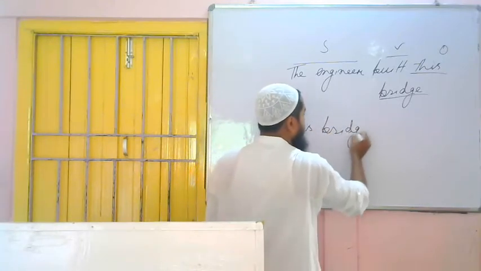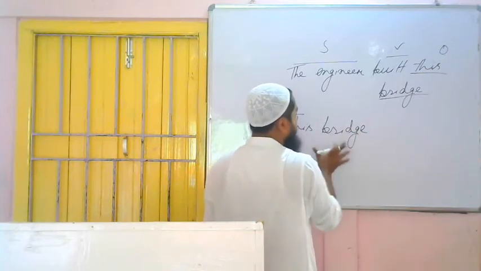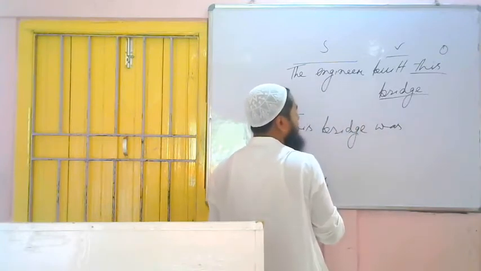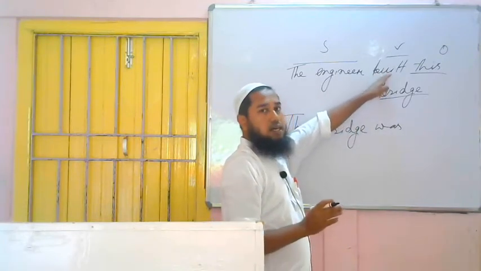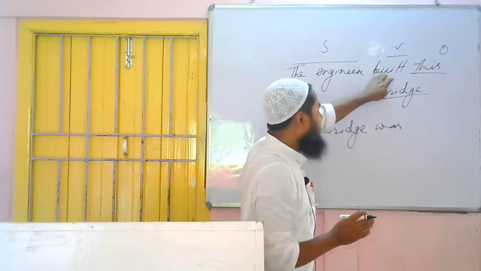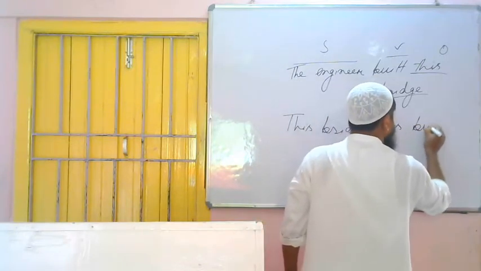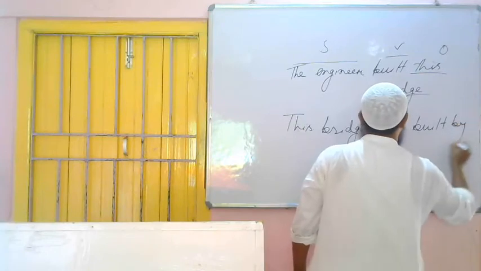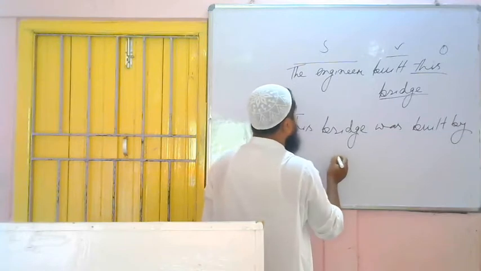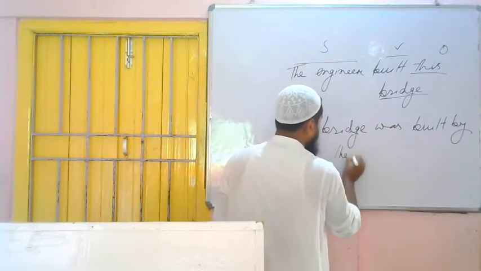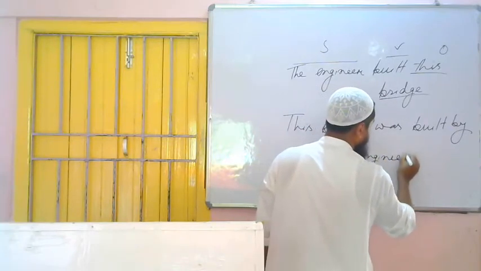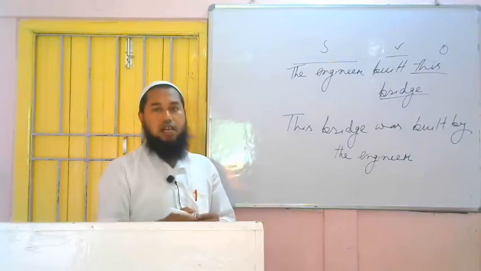As it is past indefinite tense, that's why you have to use was or were. Bridge is singular number, that's why it will be was. This bridge was. Then the third form of the verb, build. It is the second form of the verb, build. So third form is what? Build, built, built. Third form is once again the same thing. This bridge was built, then preposition by, then subject will come in place of object. It will not change because it is not I, we, he or she or they. So it will remain same, the engineer. The bridge was built by the engineer. I hope it is clear.